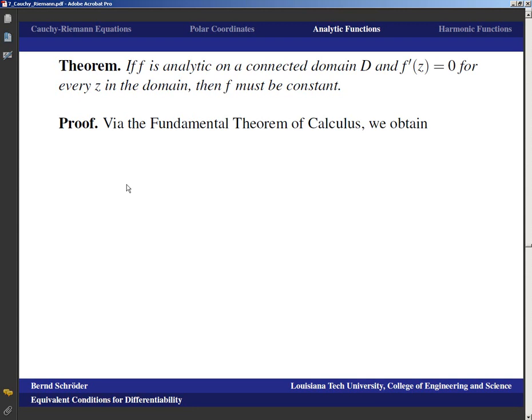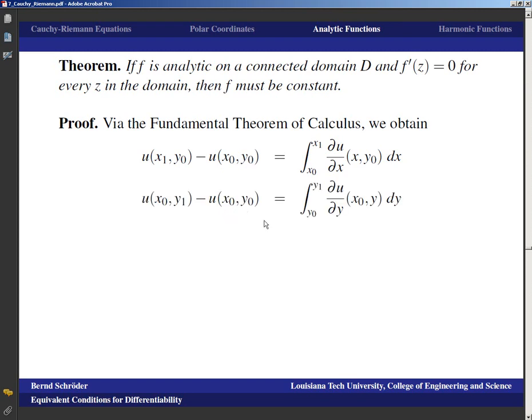Okay, so how do we prove that? We use the fundamental theorem of calculus, and through it we can obtain, for any two points (x0, y0) and (x1, y0) in the domain, u of (x1, y0) minus u of (x0, y0). Notice that because y0 is the same in both of these inputs, we can assume that u is just a function of x. And as such, u of (x0, y1) minus u of (x0, y0) is the integral from y0 to y1 of the derivative in y, du/dy, of (x0, y) dy.